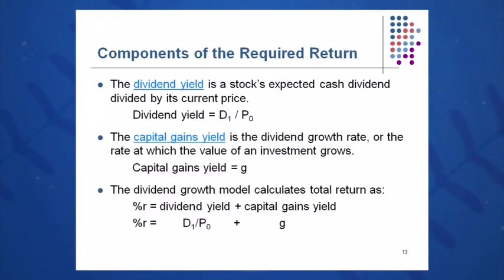Components of required return: look at what you require when you buy a stock. Well, hopefully you get some price appreciation and your stock goes up. This is referred to as the capital gains yield, and if it's a constant growth rate, you can use the terminology G, the same as the growth rate in dividends. And dividend yield is D1 over P0. So when I buy a stock, hopefully someday it will pay me a dividend. Breaking up that constant growth model into pieces gives me dividend 1 over P0. So percent R is equal to D1 over P0 plus G, dividend yield plus capital gains yield. And that's what I look for when I buy a stock.